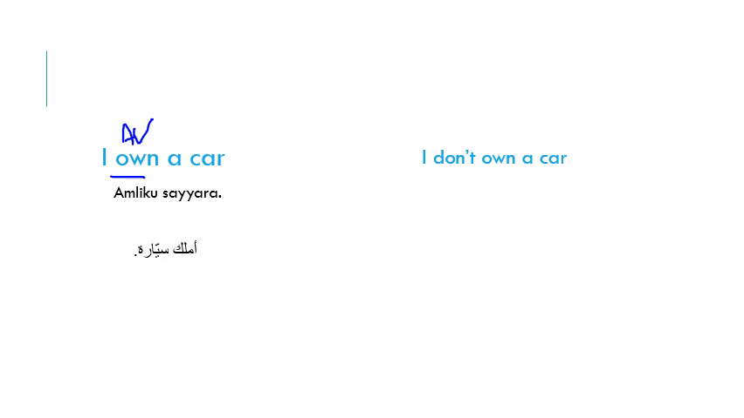To negate this sentence, it becomes "I don't own a car." Let's see the difference between أملك سيارة and لا أملك سيارة. We added لا. We said in the previous slides, whenever we have an action verb in the sentence, to negate the sentence, we add لا before this action verb. The action verb here is أملك. So we add لا before it, which is لا أملك سيارة.